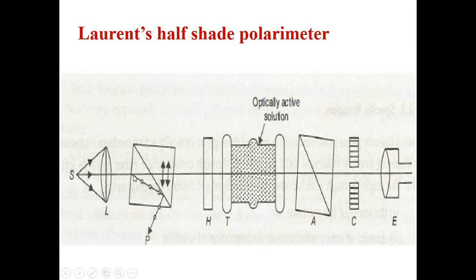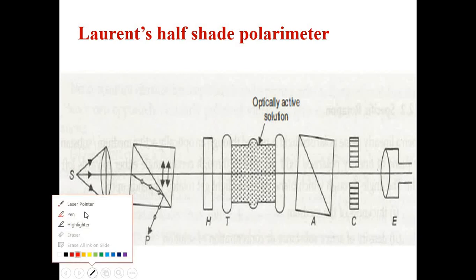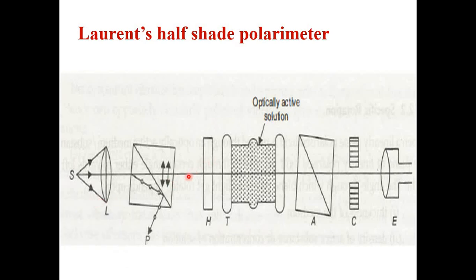So as we have seen, in case of Nicol prism, if light falls upon the Nicol prism, its ordinary ray component is reflected back and only the extraordinary ray component is moved forward. Okay, so that is done with the help of the polarizer. Like this, unpolarized light is converted into polarized light with the help of Nicol prism. So that is done over here. Next to that, if you see after the Nicol prism, actually you will get the polarized light.